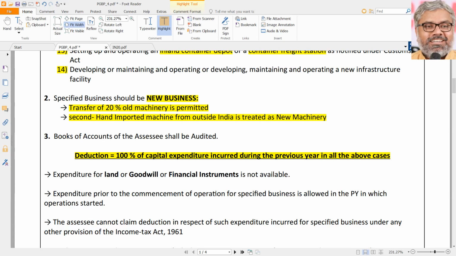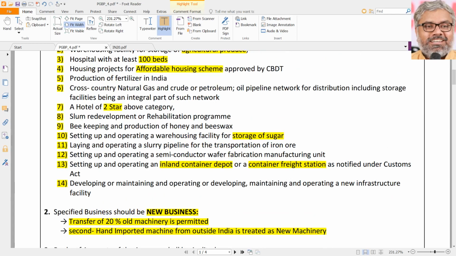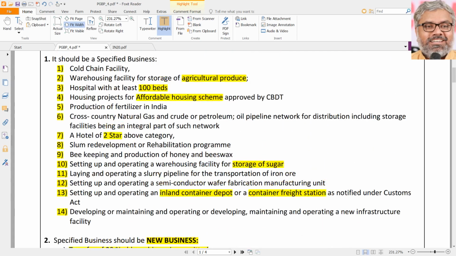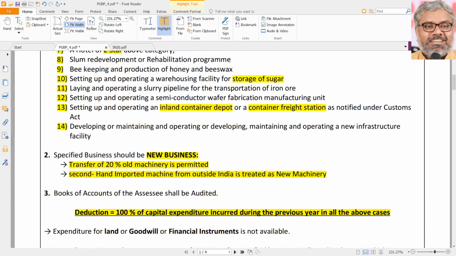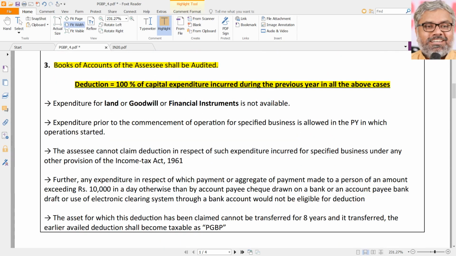But here, look at the very important point. Even if, for example, the assessee imports a machinery which was used outside India already, still it will be considered as if it is a new machinery. Very important twist. And this is not everywhere. Only for 35AD, this second hand machinery, though it is second hand, will be treated as new machinery, of course, if it is imported from outside India. Same way, another relaxation also is given. Though the business is supposed to be new business, still 20% transfer of old machinery is permissible. That's not a problem. Of course, the books of accounts of the assessee shall be audited. Naturally, that will always be there.